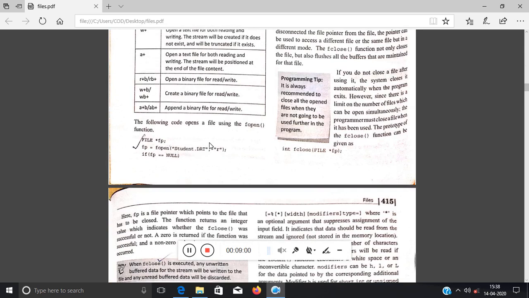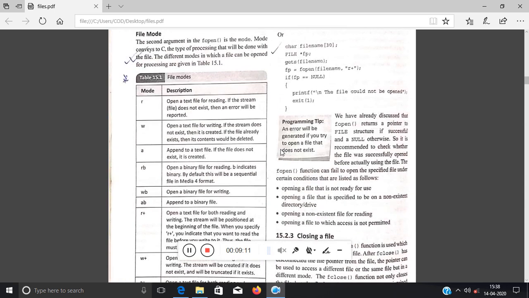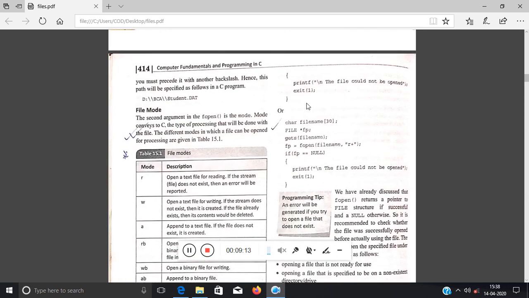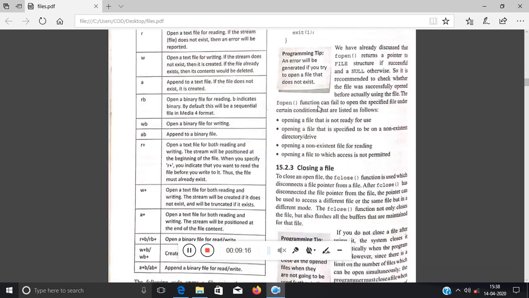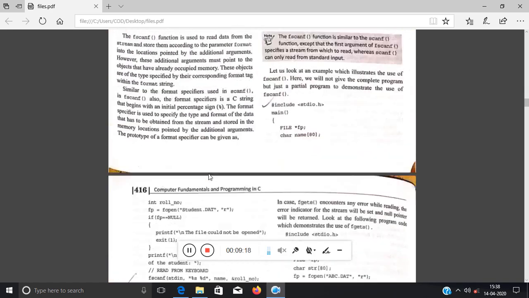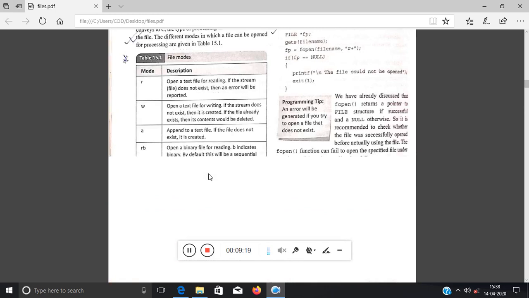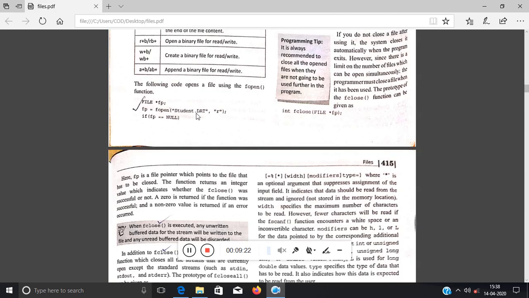Here you have to pass two parts. One is the file name along with the path, or you can pass only the file name. This is the mode of the file. Then you have to check whether fp equal to null or not. If equal to null, then obviously the file does not exist, then it will exit the program. Simple.